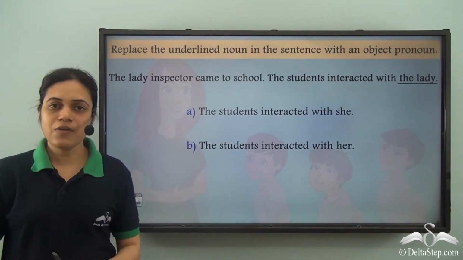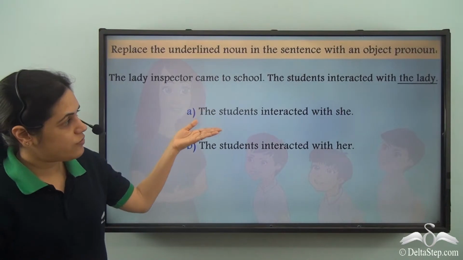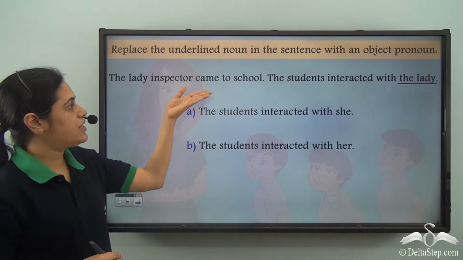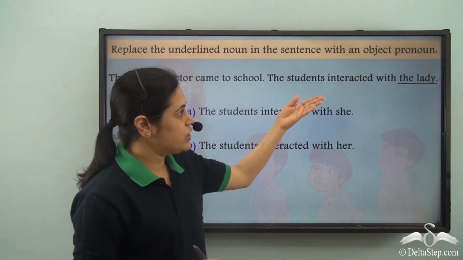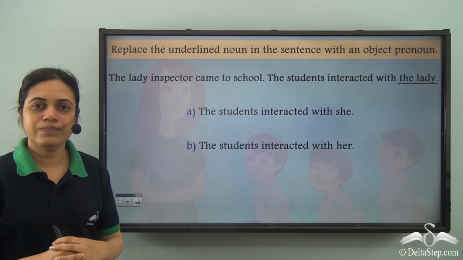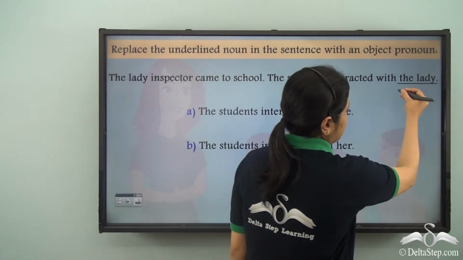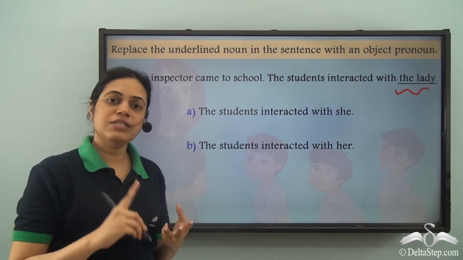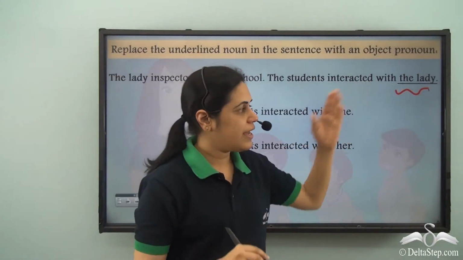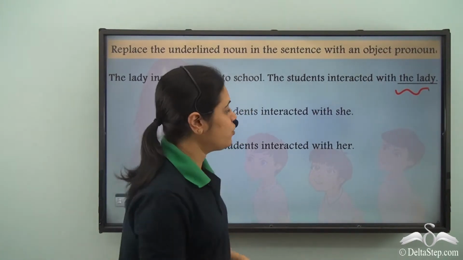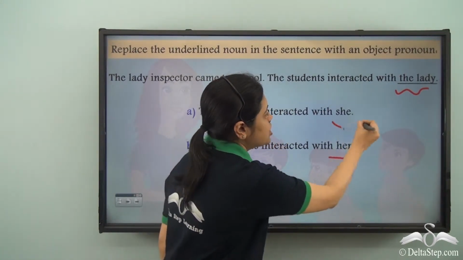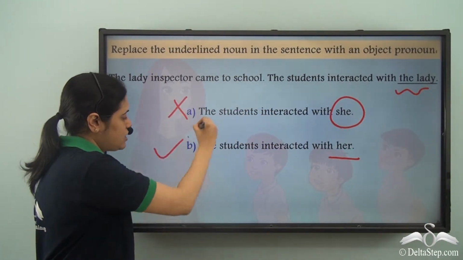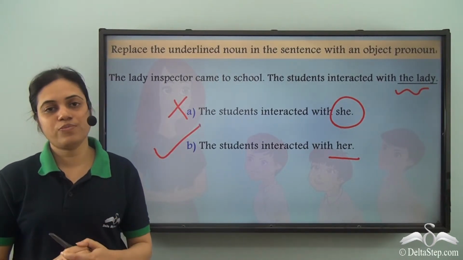So can you answer this now? So what will be the pronoun used for the lady? The lady inspector came to school. The students interacted with the lady. Now, this is feminine gender, third person, singular, and in the object position, the pronoun used is her. She is the pronoun used for subject. So this is incorrect and this is the correct option.